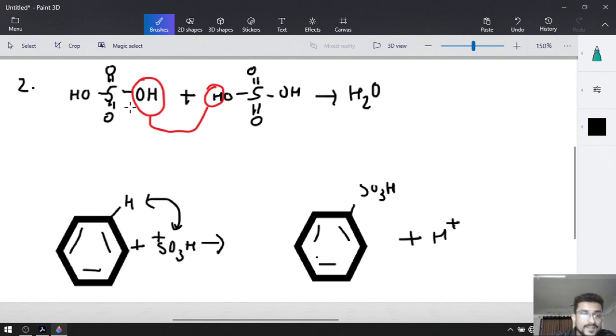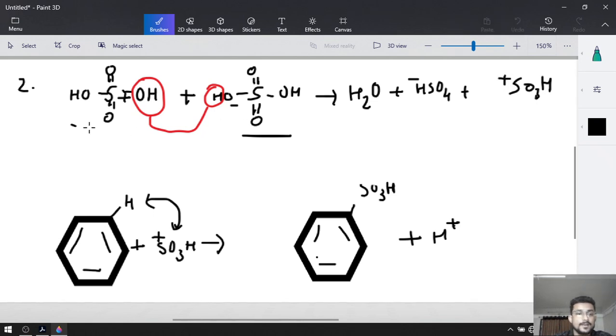Now if OH has been released, sulfur becomes positive, and if H is released, oxygen becomes negative. That's why it will give us HSO4 minus from here and SO3H plus from the first sulfuric acid here.